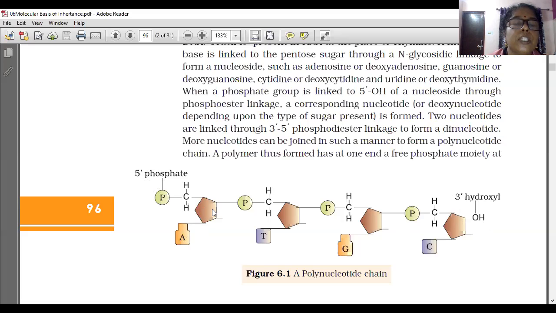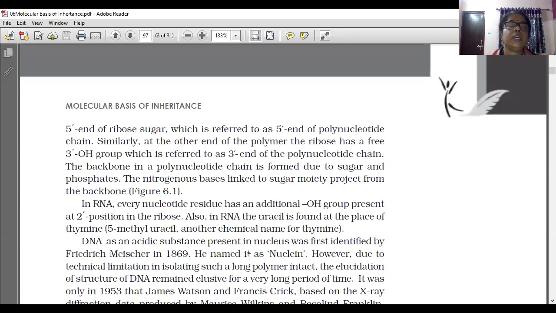First, this nitrogenous base combines with the sugar to form a nucleoside. This is the first carbon, and the OH group present on the first carbon is combining. Here the nucleotides are joined. By which bond are they joined? By the phosphodiester bond. This bonding is the glycosidic bond. This is the polynucleotide chain.